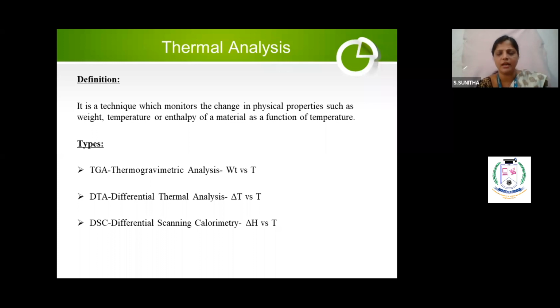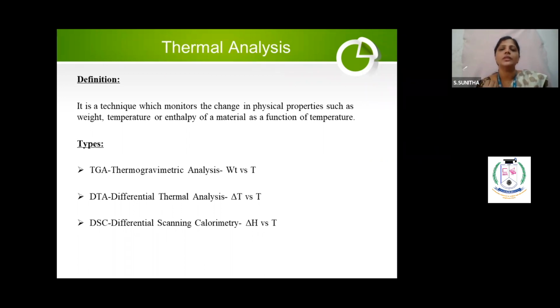That is only, I mean, is it clear? And types. How many types are there? Three types are there. First one is TGA, thermogravimetric analysis. The name itself, you have to be very clear. The name itself will give you thermo. Thermo means heat. Gravi means weight analysis.